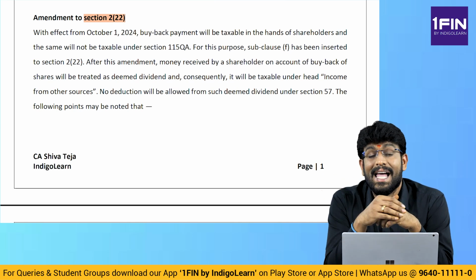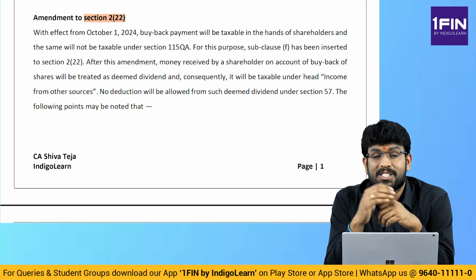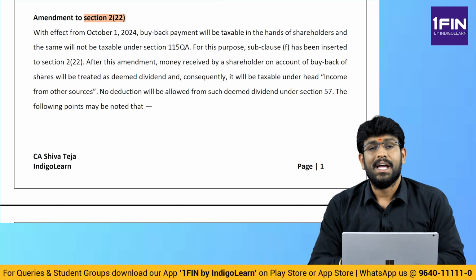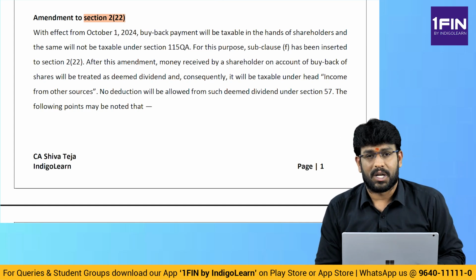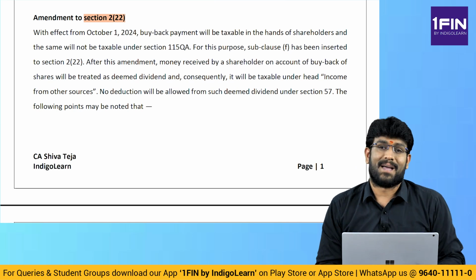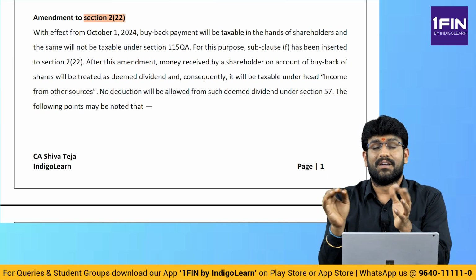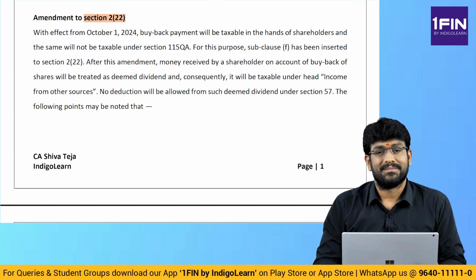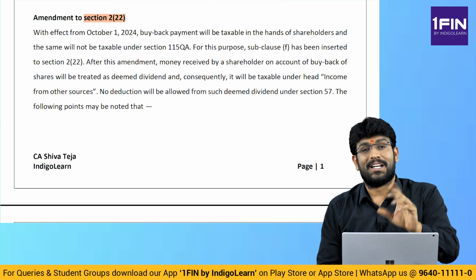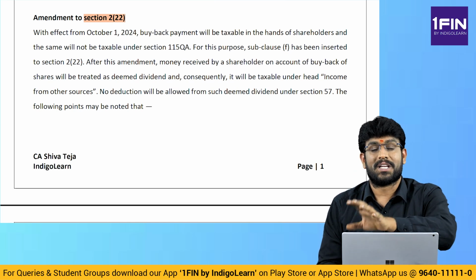What is 2(22)(a)? Release of assets to any shareholder. 2(22)(b), issue of debentures to any shareholder or bonus shares to a preference shareholder. 2(22)(c), distribution of assets on liquidation. 2(22)(d), distribution on account of reduction of share capital. And 2(22)(e), a very, very important point: any loan or advance given to a shareholder who is holding, my dear friends, 10% or more. And this section is applicable only to a company in which the public are not substantially interested.